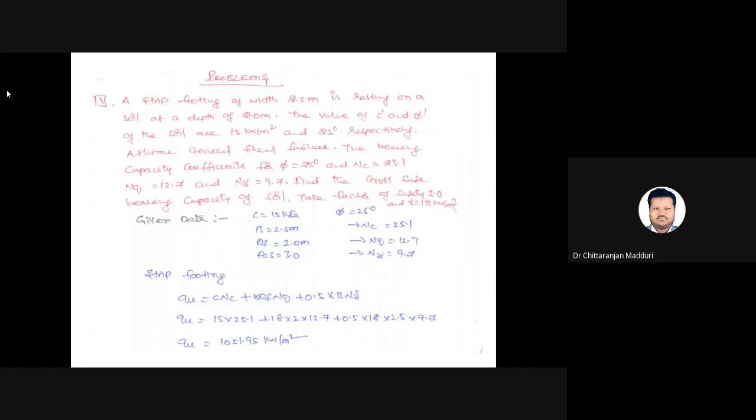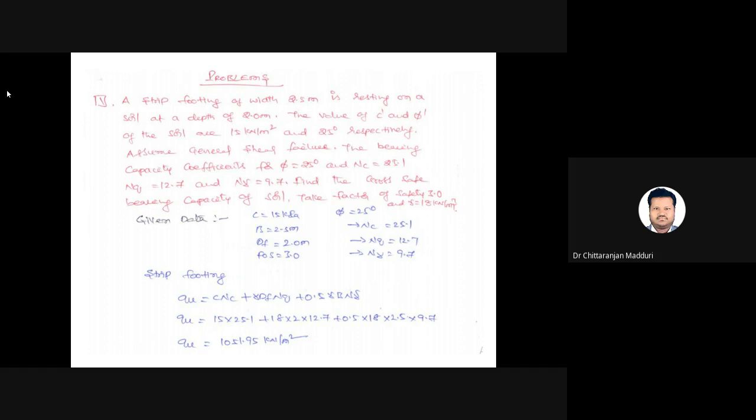So if we take a problem here: a strip footing of width 2.5 meters, resting at a depth of 2 meters. The values of c' and phi' of the soil are 15 kN per meter square and 25 degrees. So phi value equals 25 degrees. Assume it is a general shear failure. I will explain later what we mean by general shear failure, local shear failure and punching shear failure.